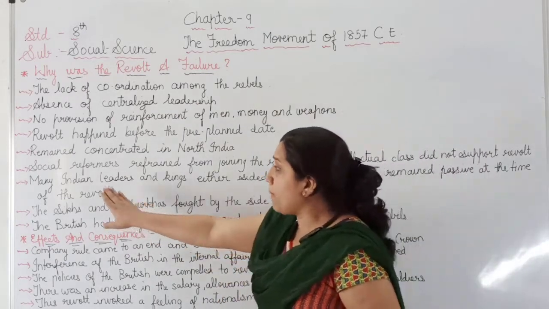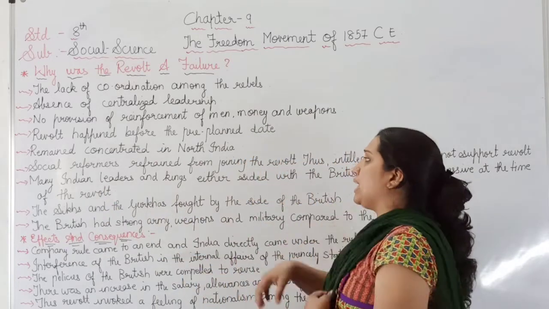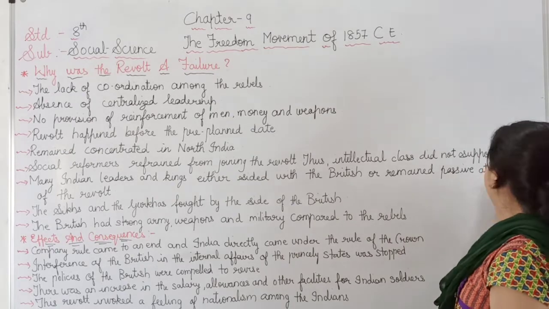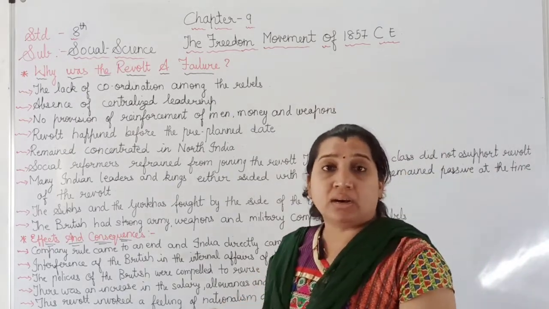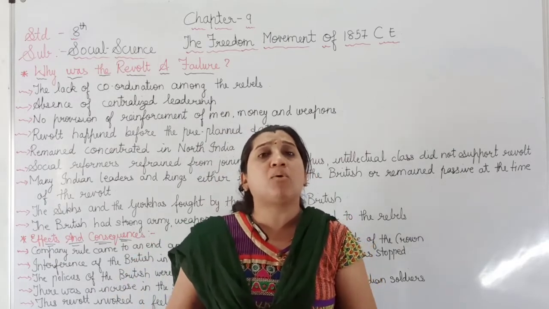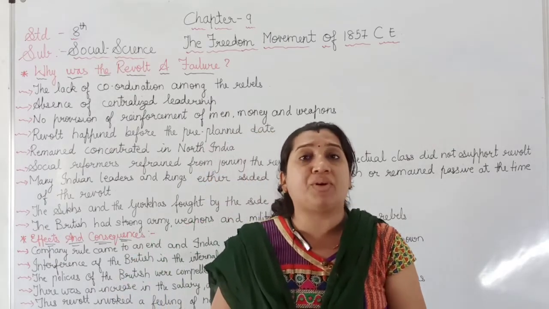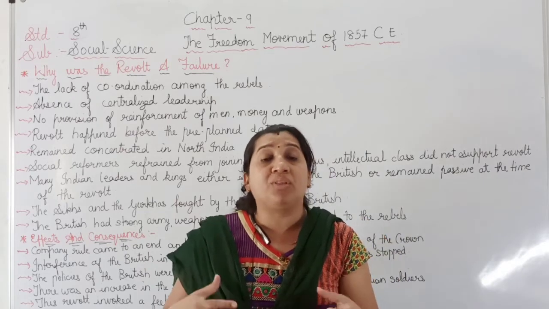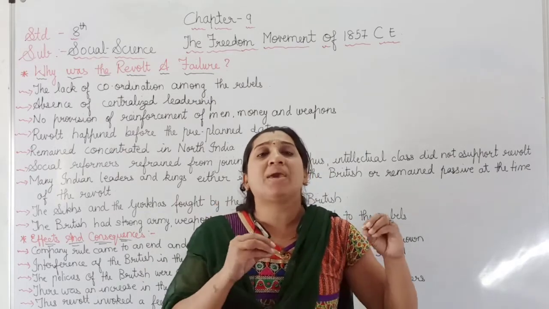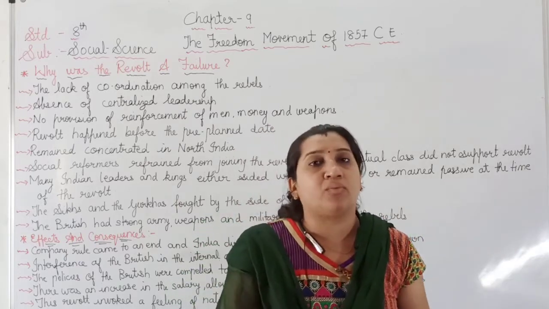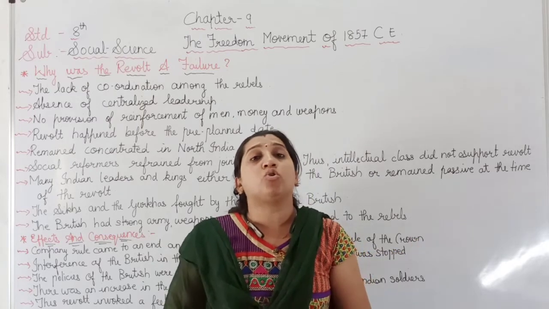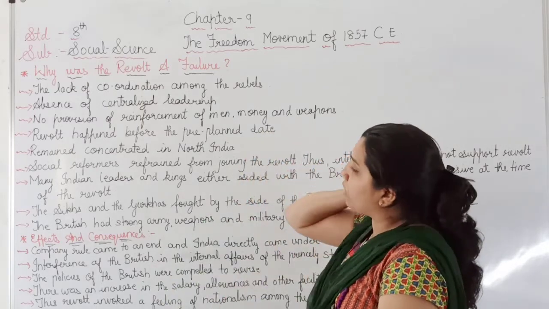Now here, many Indian leaders and kings either sided with the British or remained passive at the time of the revolt. Only some of the rulers and some of the leaders joined the revolt of 1857, while some of the leaders and rulers wanted to remain a part of the British East India Company, or remained passive. They did not want to join the revolt of 1857.